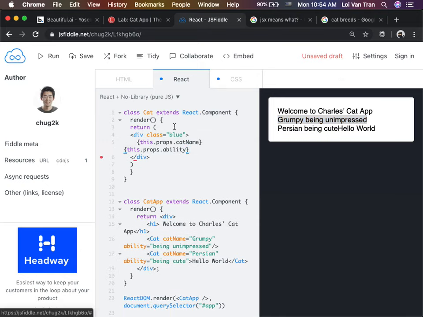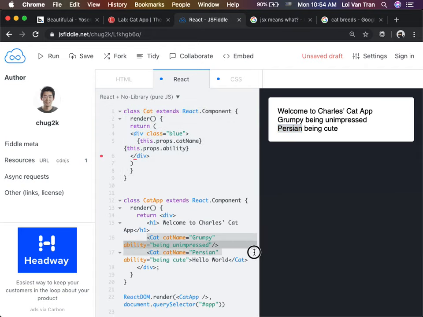And why are these components different, guys? Why are they behaving differently? It's the exact same cat component, right? But why does one cat component say grumpy and one say Persian? It comes from the properties. Properties are just like arguments to a function. If I want both these cats to have the same name, what line of code do I change?